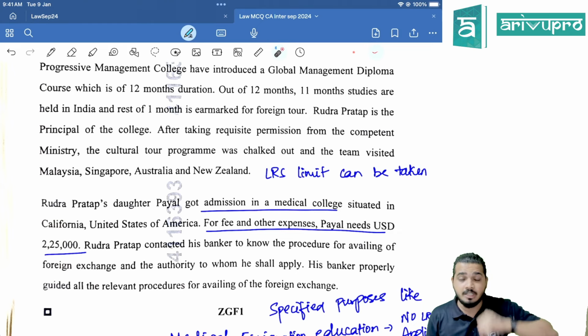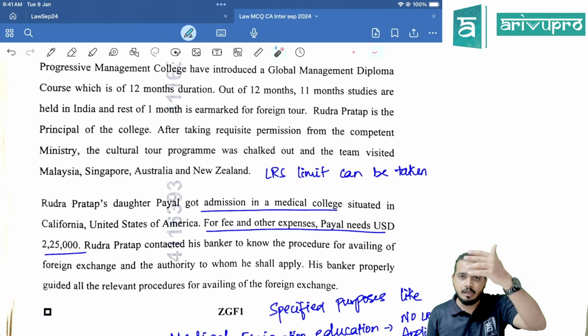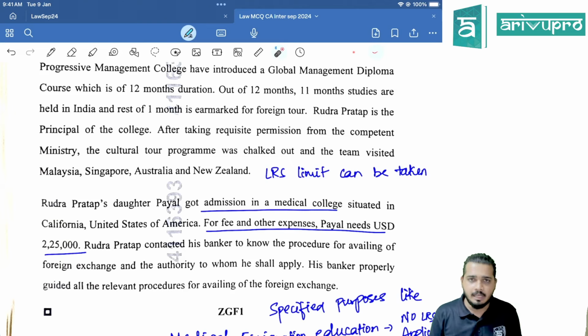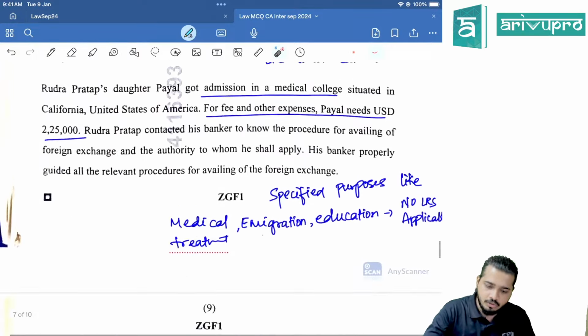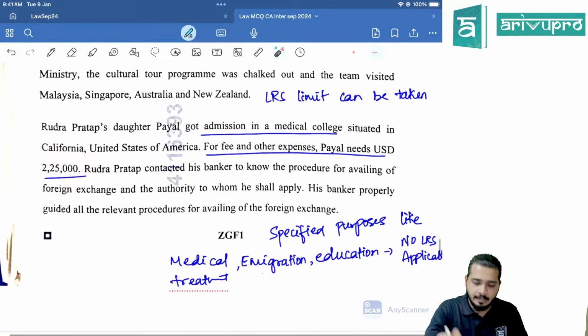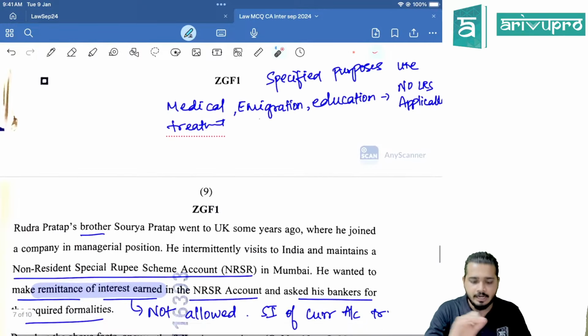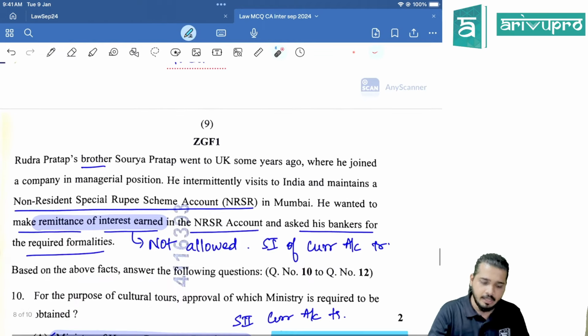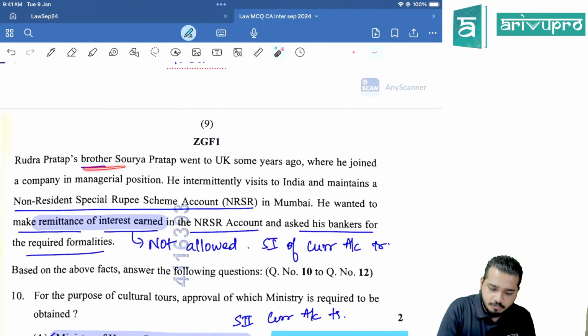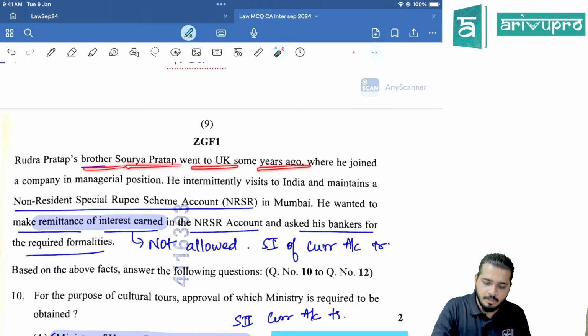But there are three specified purposes, right? Emigration, medical treatment, education. For these three things, the LRS limit need not be applicable. Whatever is the actual fees or actual expenses, you can claim that itself, right? So here 2,25,000 you can take it, right? LRS is not applicable.